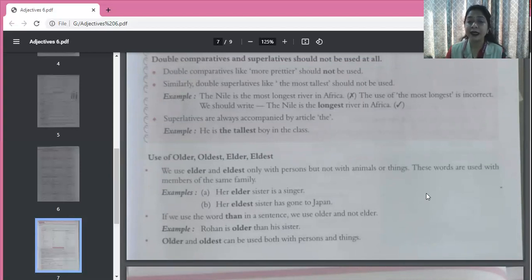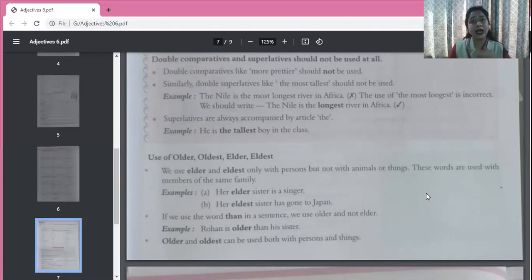If we talk of elder and eldest, when we talk of the members of our family or somebody's family, when the members of the same family are being compared, then we use elder and eldest.